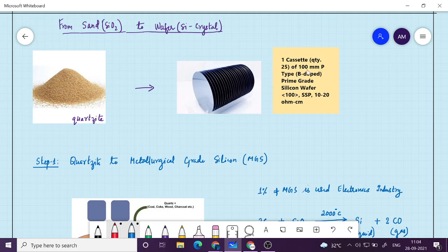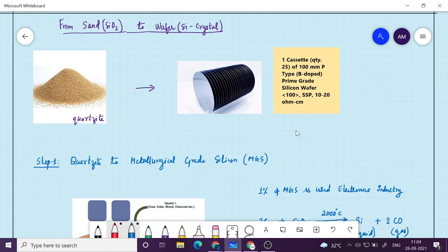Okay, and if you look at this silicon wafer, you can see the direction is given as angular bracket 100. So what is meant by that? This is basically the perpendicular. So the direction of a plane can be specified by a unit vector perpendicular to it. Okay, so here this direction is called 100.